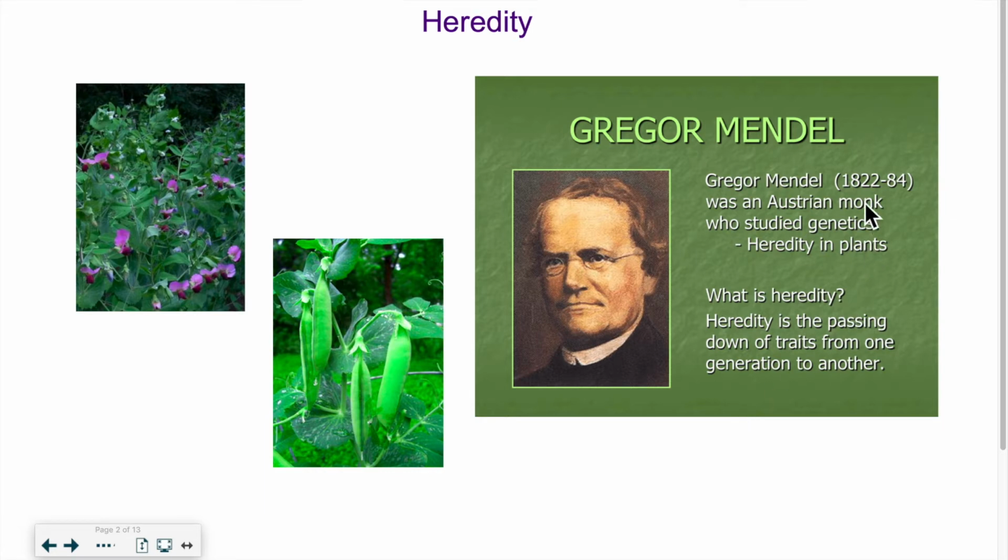As you can see here, he lived in the 1800s, and he took an interest in plants. He loved to garden, and he noticed that some traits were repeating themselves. There was a pattern when he would reproduce plants from year to year. So he thought there might be something there, and so he started studying plants, and basically that was the first steps towards what we know now as genetics and heredity. So he's credited as being the father of genetics because of his studies of plants and how genes were passed on from generation to generation.